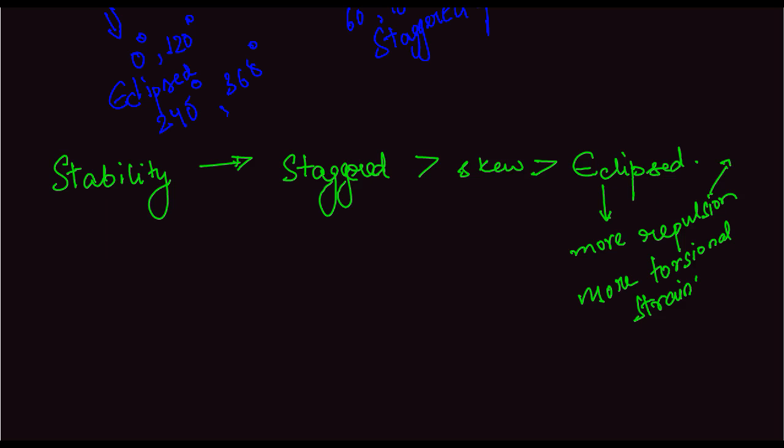It can happen between atoms and groups of atoms. Now, torsion strain is the repulsion between bond pairs in eclipsed form. There is no torsional strain in case of staggered form.